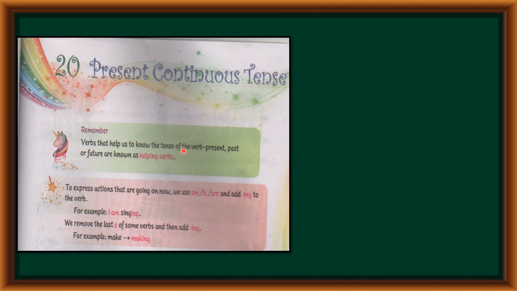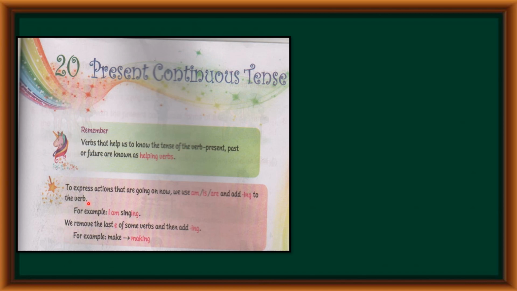So children, by this main verb and helping verb, they form the verb phrase. And with the help of this verb phrase, we come to know the tenses of verb, whether they are present tense, past tense or future tense.